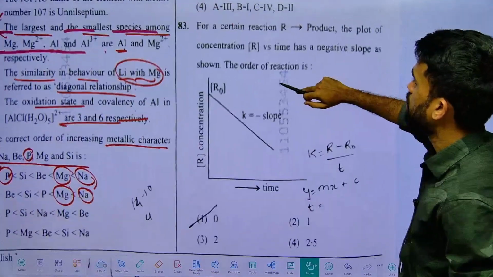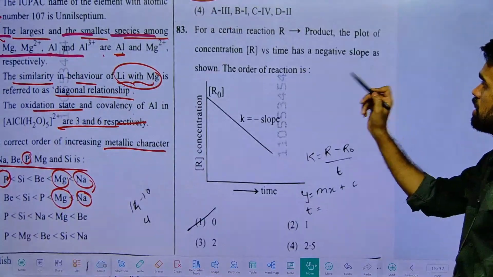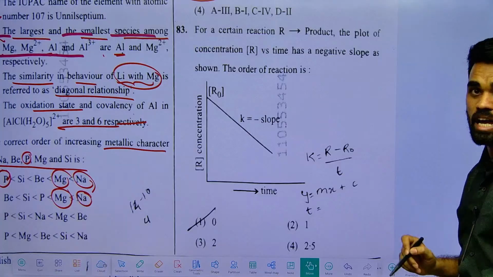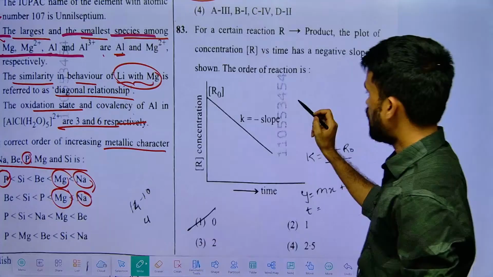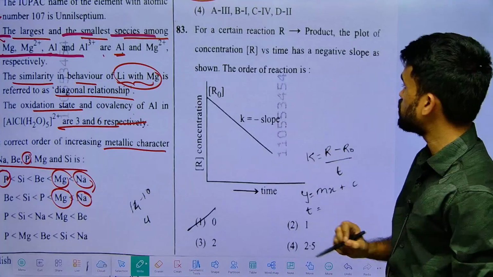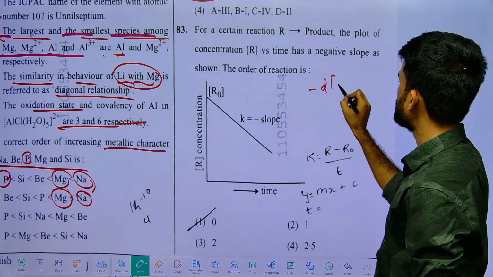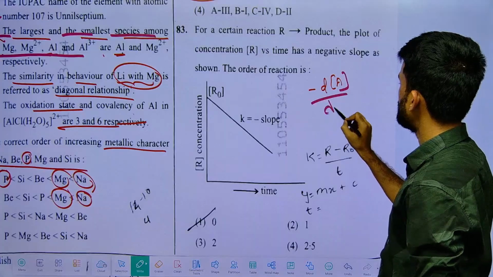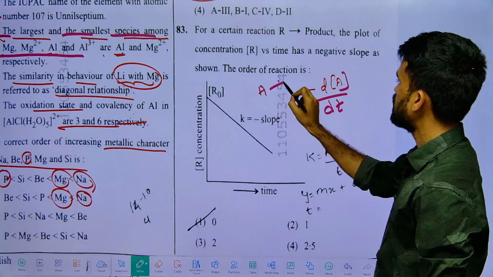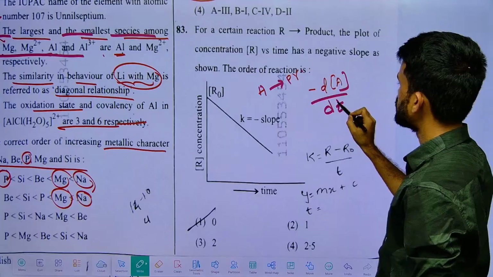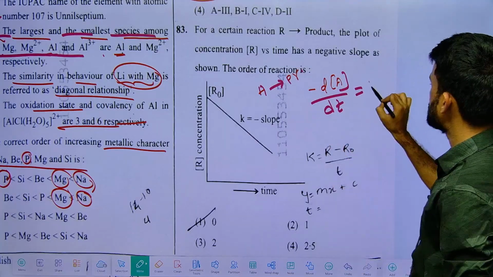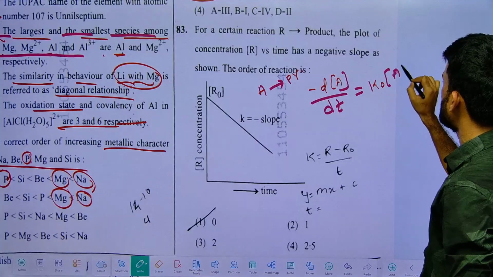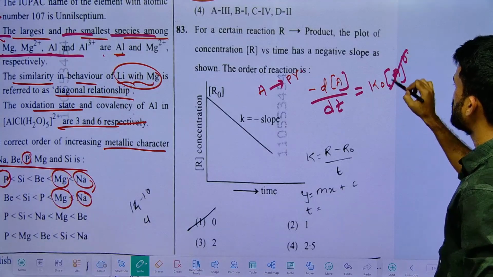Next, here for a certain reaction, the plot of concentration of reactant versus time is given with a negative slope. The order of the reaction will be zero order. Why zero order? Consider the differential equation, dR by dt, change in concentration with respect to time, will be the rate. So the rate equation will be k naught into R to the power 0. Something to the power 0 will be 1.